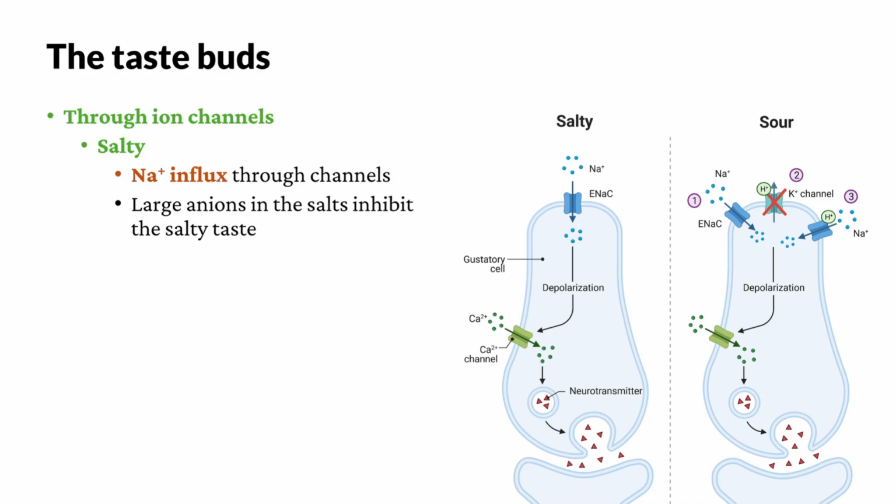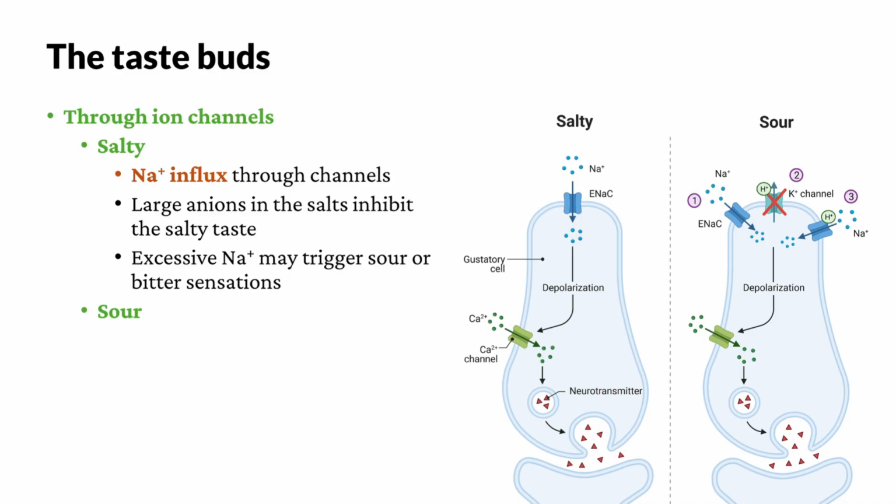Sometimes, a large anion in the salt may inhibit the salty taste. For example, if the sodium ion combines with an anion that tastes sweet, the sweet taste will dominate over the salty taste. Also, excessive sodium ion concentration may trigger sour or bitter sensations.